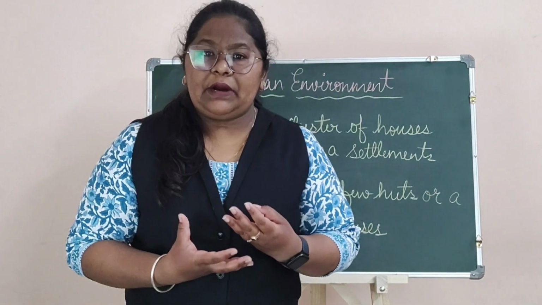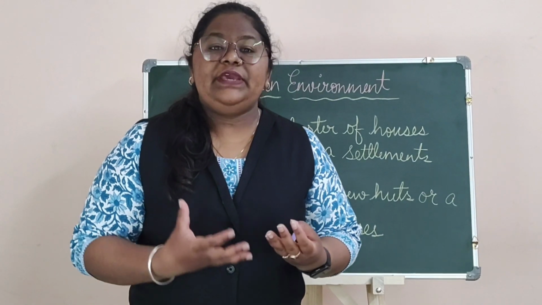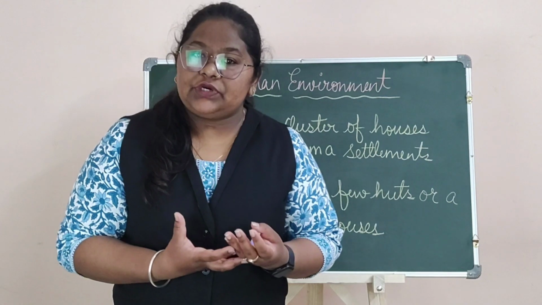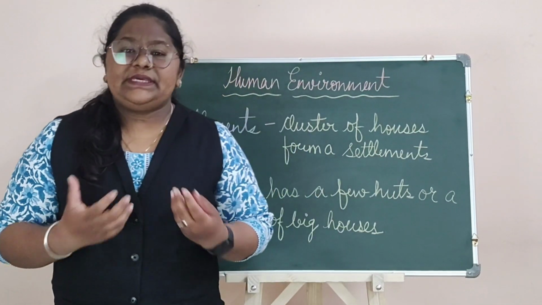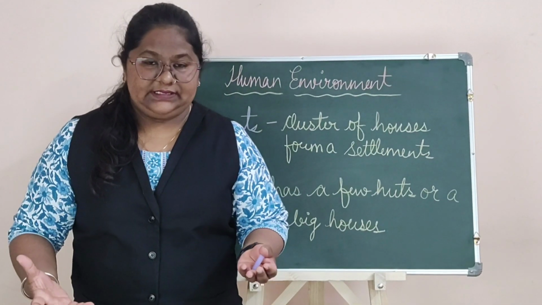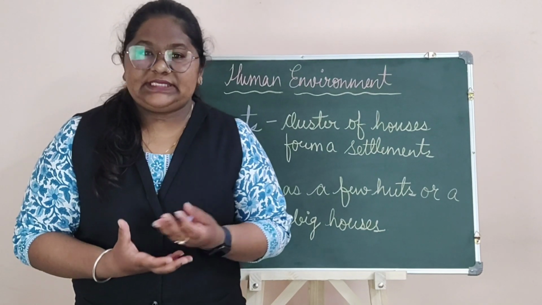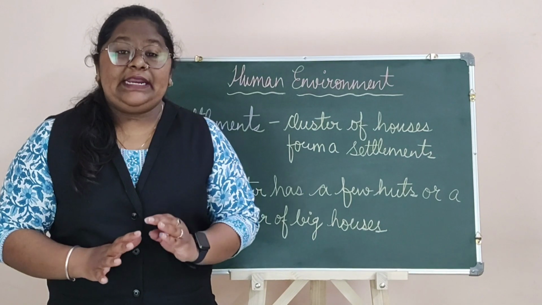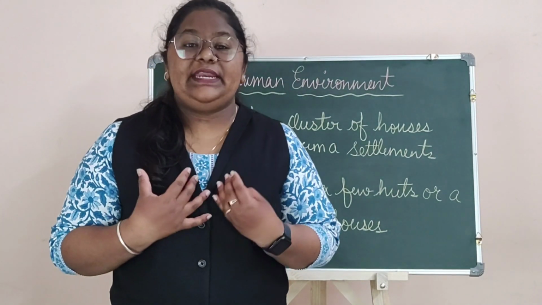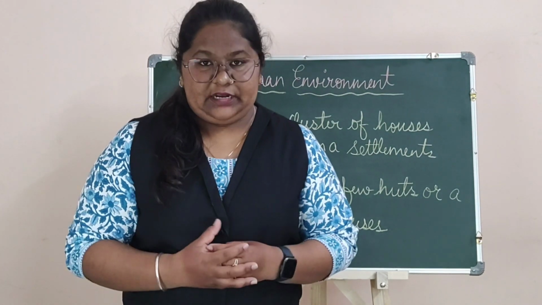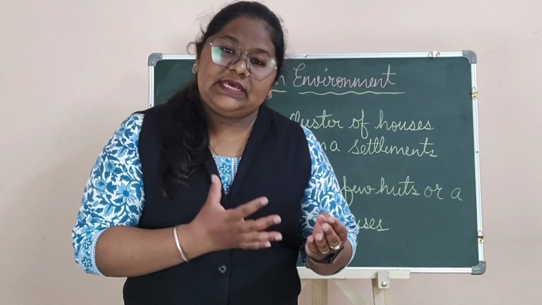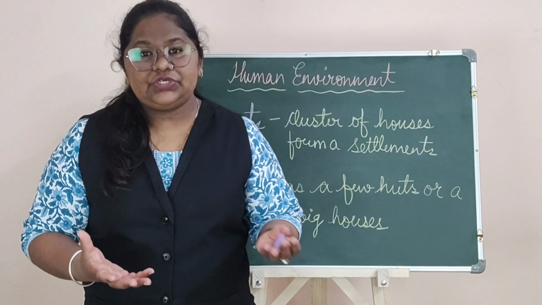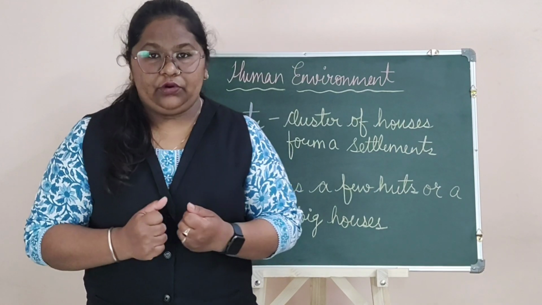So if we talk about human environment, we need to have a settlement. So now we are going to talk about settlements. So basically what are settlements? If we talk about settlements, it means to just settle down. And in order to settle down, we need a house to live in. Now, a house can be in the form of a hut, an apartment or a very big bungalow.